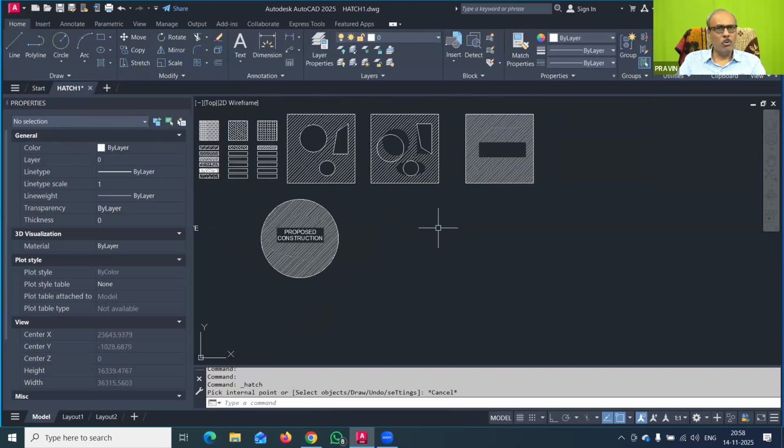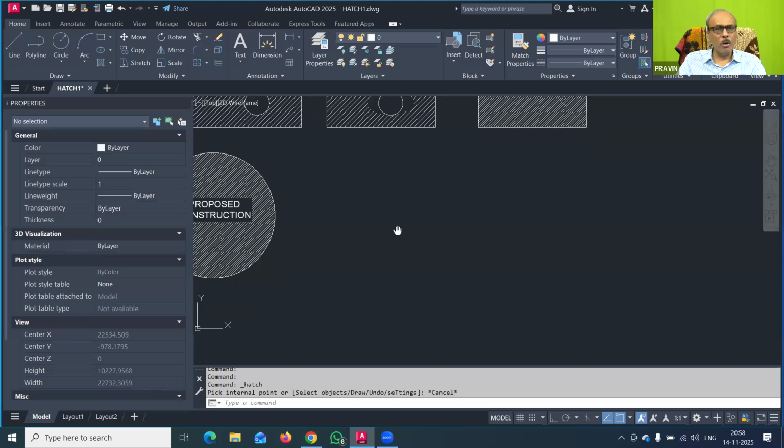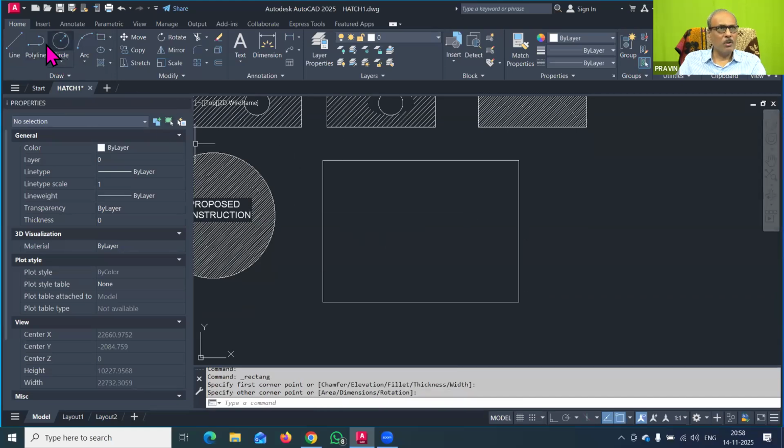Now, suppose you want to draw a graphical drawing where you want to fill some colors. In such case you can have a different color combination. So I will now make one drawing here. I am just drawing randomly because we want to use some of the gradient options here.